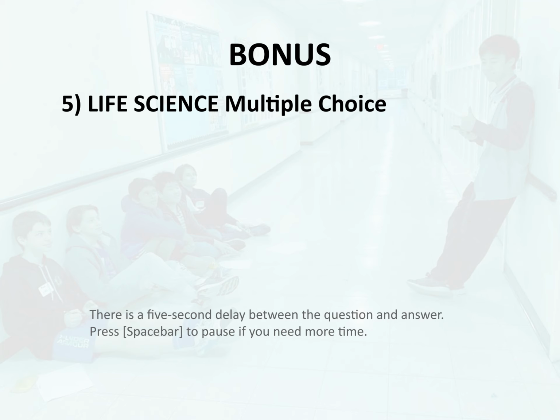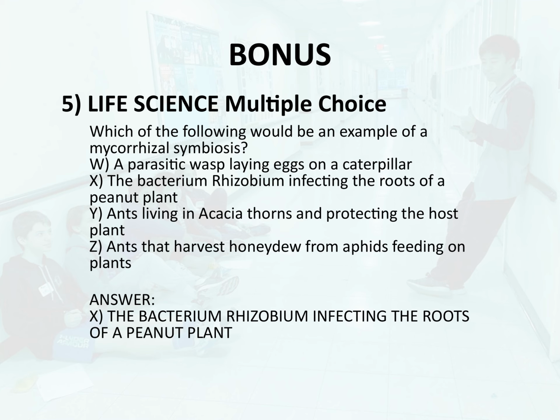Y. Ants living in acacia thorns and protecting the host plant. Z. Ants that harvest honeydew from aphids feeding on plants. Answer, X. The bacterium Rhizobium infecting the roots of a peanut plant.